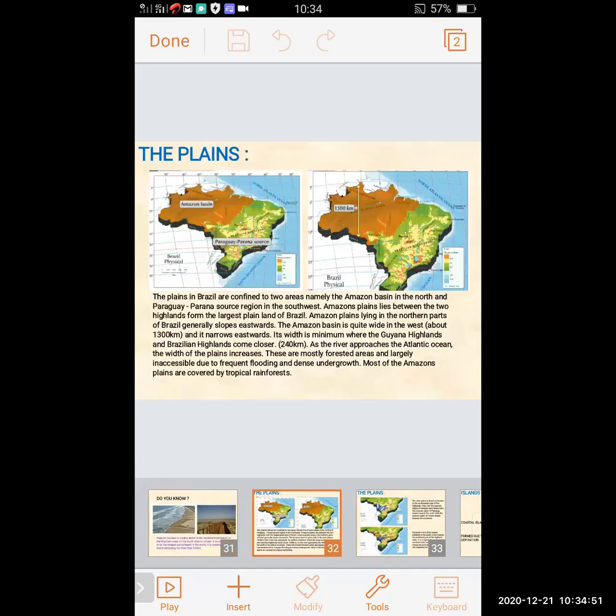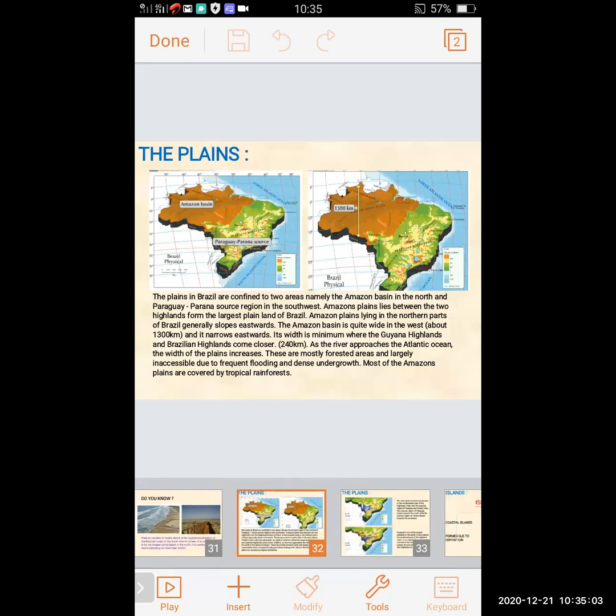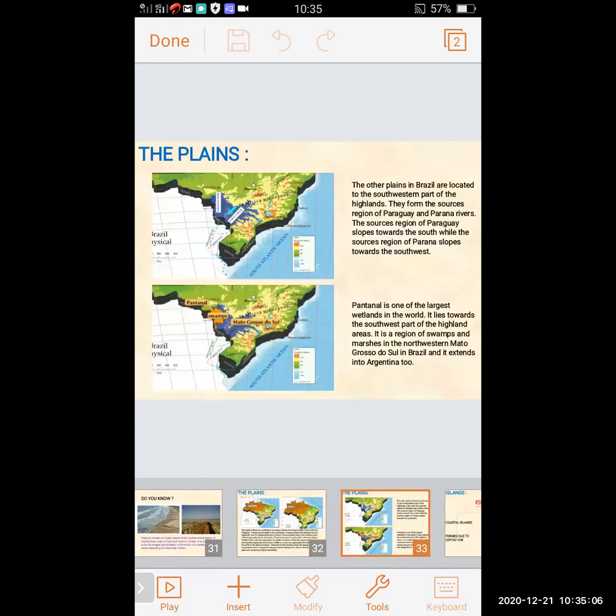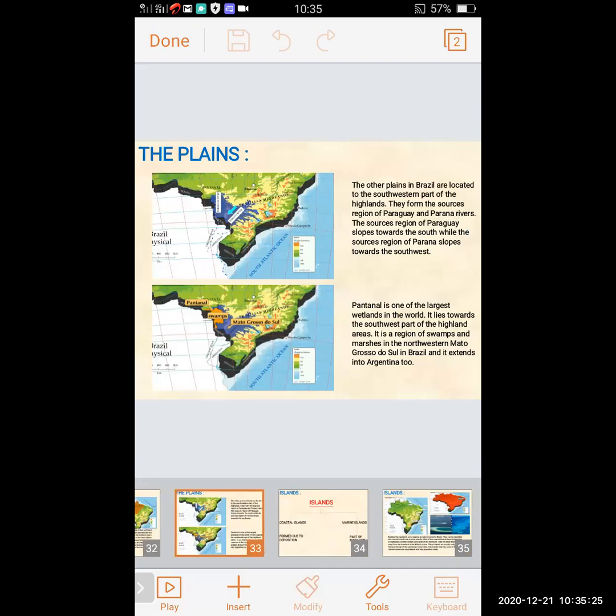The plains we can see in Brazil. The plains are confined to two areas, the Amazon basin in the north and the Paraguay source in the southwest. And we have seen the Pantanal is one of the largest wetlands in the world. It lies toward the southwest part of the highland area. And the source regions of the Paraguay and Parana rivers: the source region of Paraguay slopes towards the south, while the source region of Parana slopes towards the south.